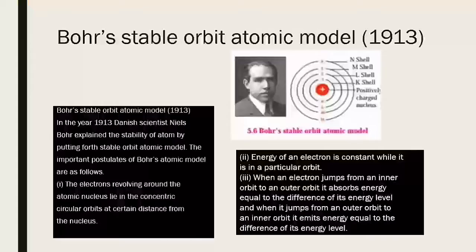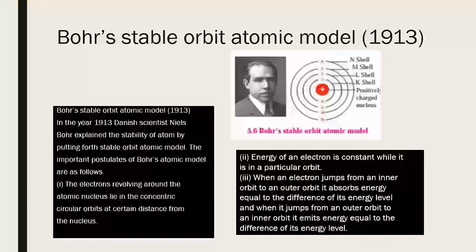Then we study Bohr's stable orbit atomic theory or model. In that, the electrons revolving around the atomic nucleus lie in concentric circular orbits at a certain distance from the nucleus. The energy of an electron is constant while it is in a particular orbit.